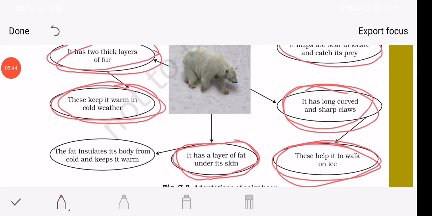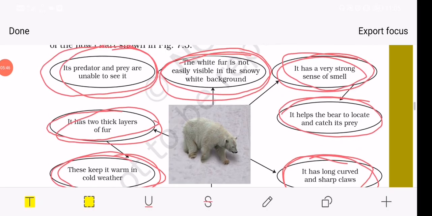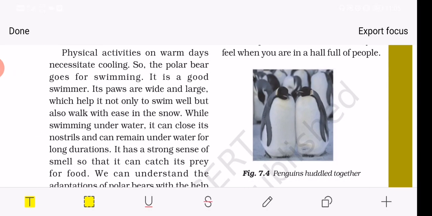Now we are going to study the various features developed by penguins. Mostly penguins are white in color. They also have a thick layer of fur over them. And the most important thing is that they huddle together in the winter. In the winter season they huddle together.